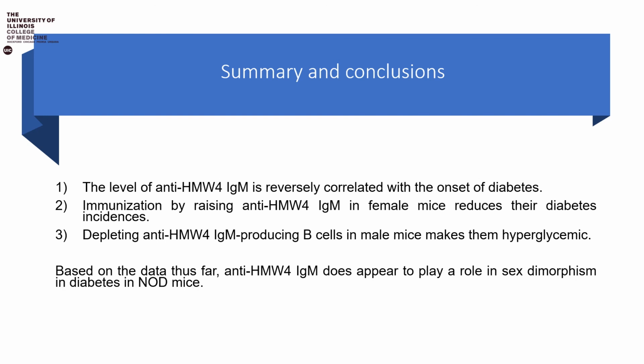Finally, I would like to summarize my results over here. The level of anti-HMW4 IgM is inversely correlated with the onset of diabetes. Immunization by raising the anti-HMW4 IgM in female mice reduces their diabetes incidence. And finally, depleting the anti-HMW4 IgM producing B cells in male mice makes them hyperglycemic. From the following set of results, we can conclude that, based on the data thus far, anti-HMW4 IgM does appear to play a role in sex dimorphism in diabetes in NOD mice.